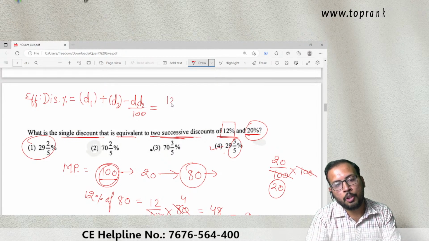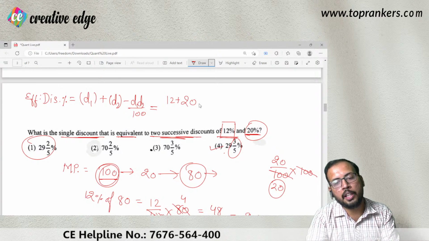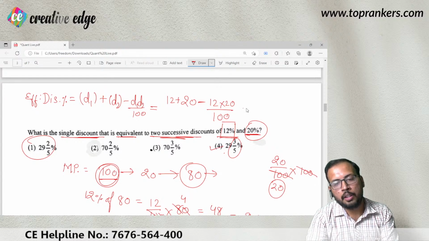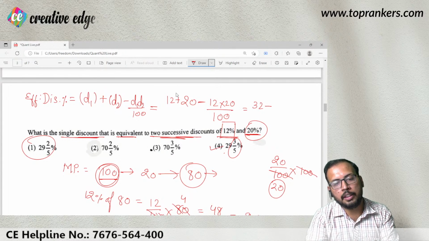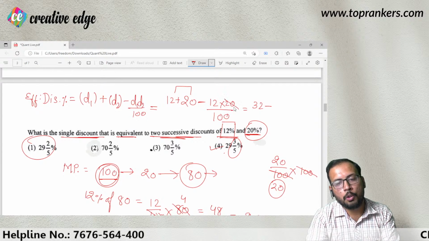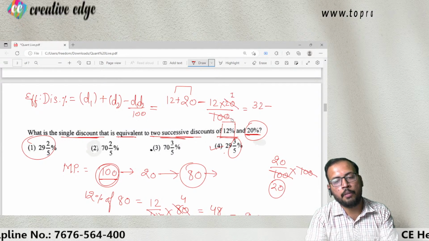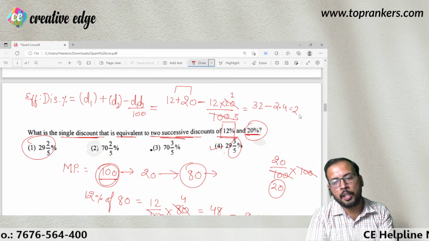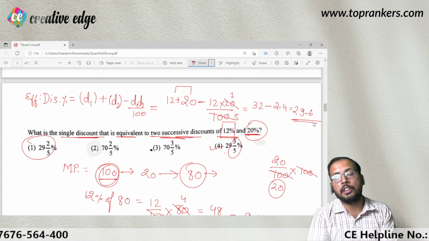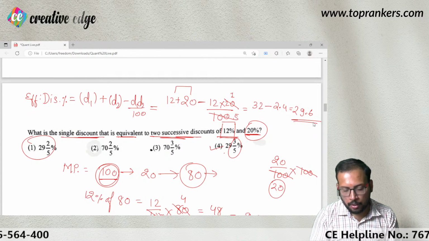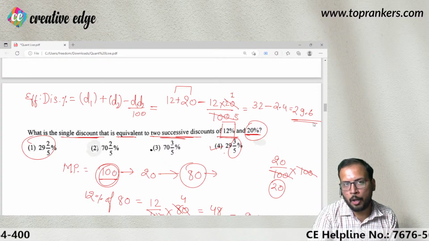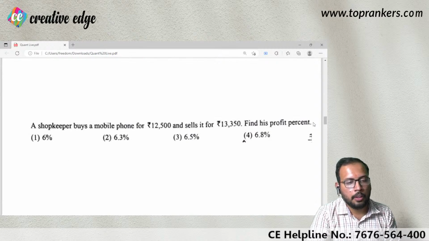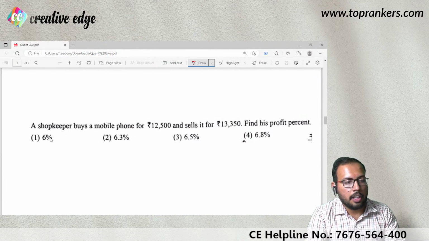So it is 12 plus 20 minus 12 into 20 upon 100, that is 32 minus, now 12 into 20 upon 100, 12 upon 5 is 2.4, it is going to be 29.6. So this is the direct method of finding out the solution to this question. I hope everyone has understood. Let us move ahead, children.